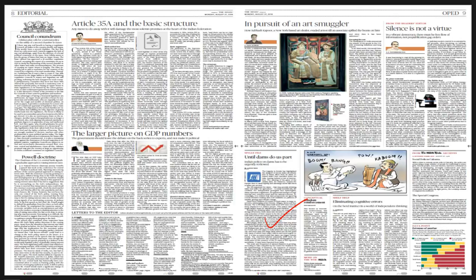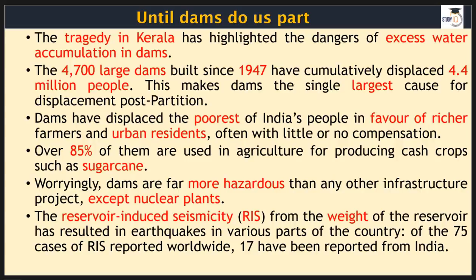See here, you can see a tragedy in Kerala has again asked us many questions. It has placed many questions in front of us. Excess water accumulation is not healthy, it is dangerous, in fact. It is catastrophic. And if we go through the number of large dams, I'm not talking about small dams, I'm talking about large dams, since 1947 we have displaced some 4.4 million, 44 lakh people, and this is the single largest cause for displacement post partition.